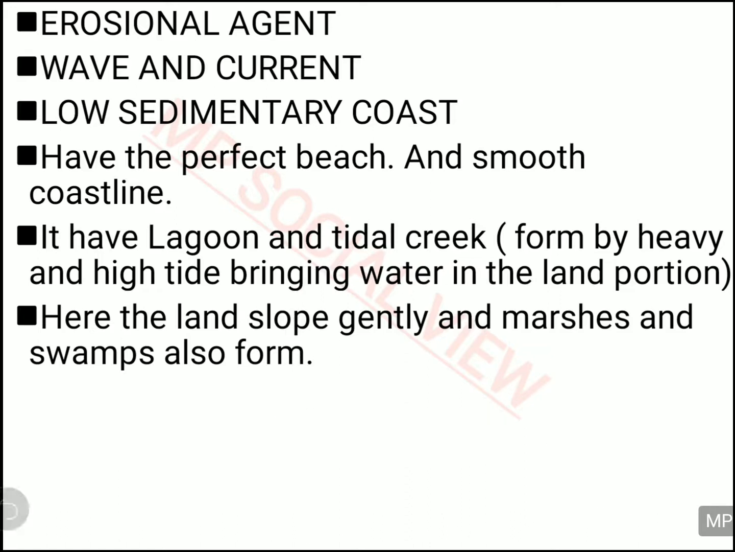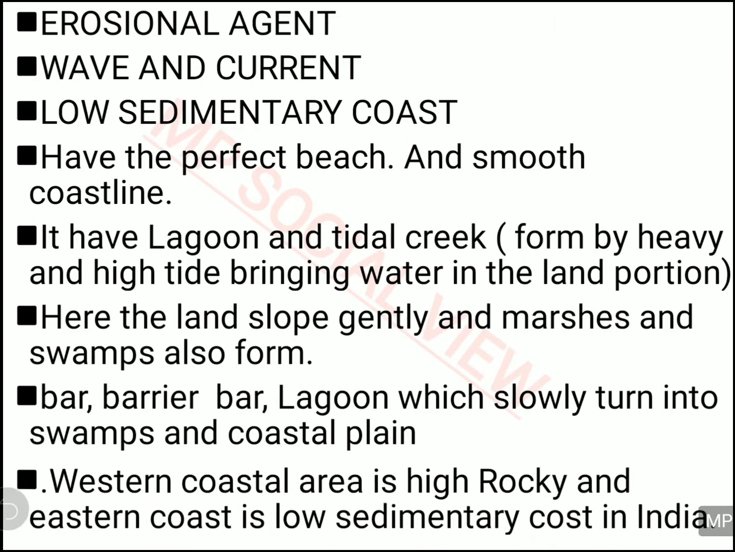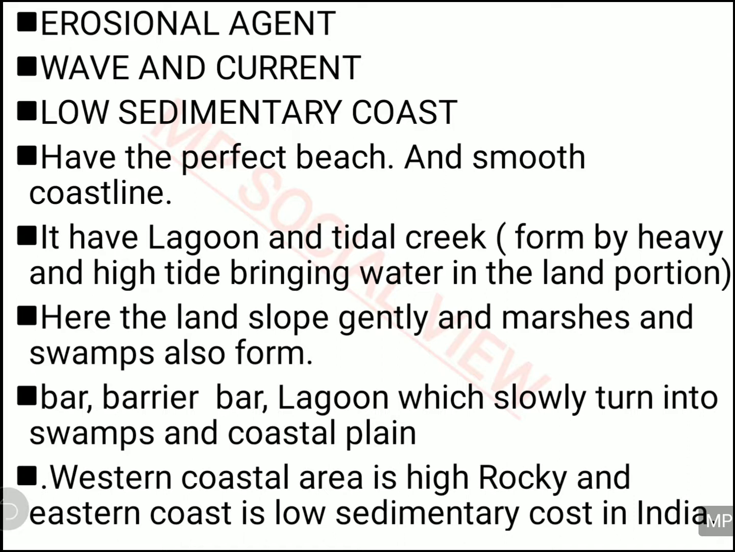Alright. And you also have swamps and marshes in this place. Swamps and marshes are when plants and trees grow in a salty lake. So here also the bar, the barrier bar, the lagoon, the sand spits, all these are made. So these are the two coasts of India on which these erosional and depositional landforms are made. Let us analyze the erosional and depositional landforms of waves and currents one by one.